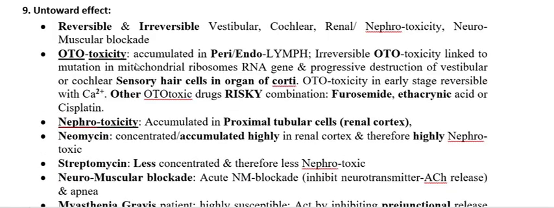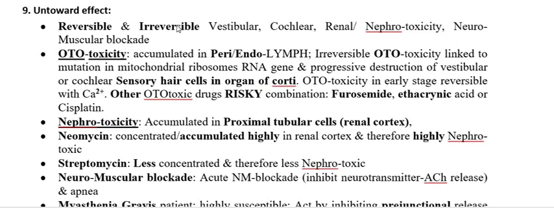And now the last heading is the untoward effects of the aminoglycosides. This is very important, because this is the group which poses very much toxicity to the major organs, kidney and ear. This toxicity may be reversible or irreversible, depending on the deposition there.